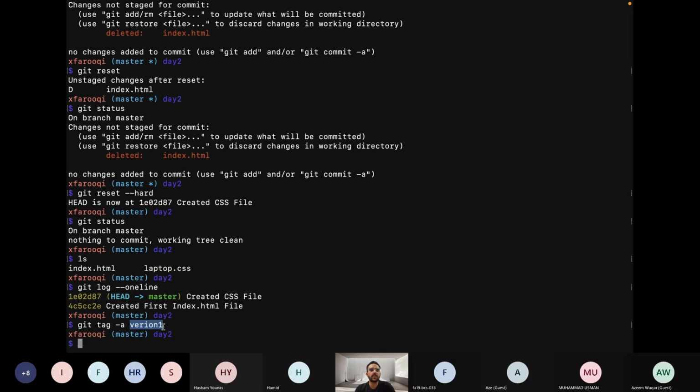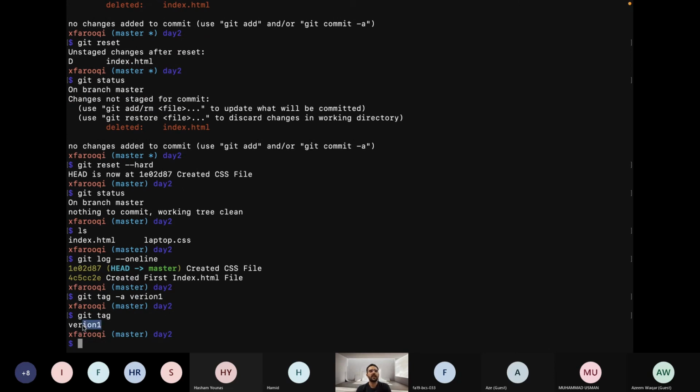The name of the tag is version 1. We can see the tag by simply running git tag, and here we have version 1. Similarly, if we made two or three tags, all of those tags would be listed in this place. When we hit git tag, it shows all the tags currently in our repository. Right now there is only one tag, so it shows version 1.